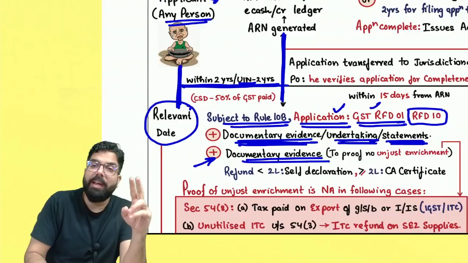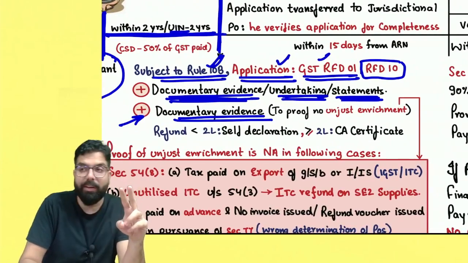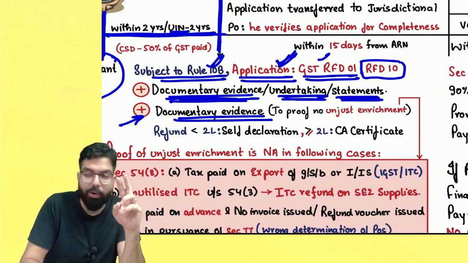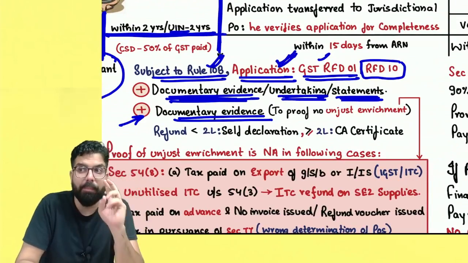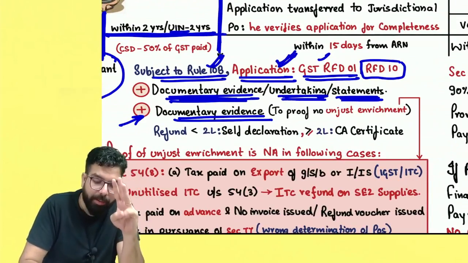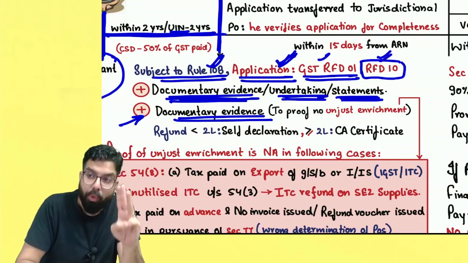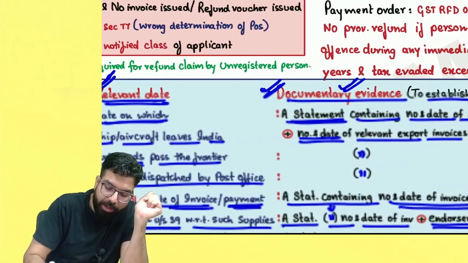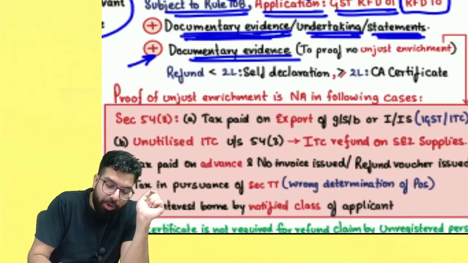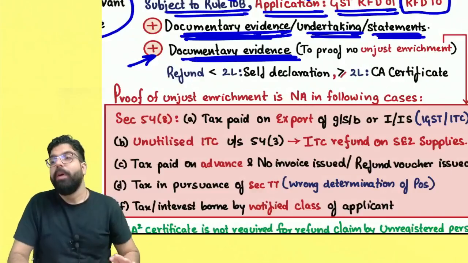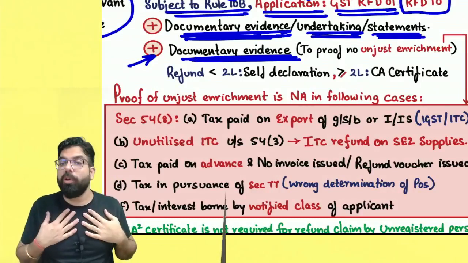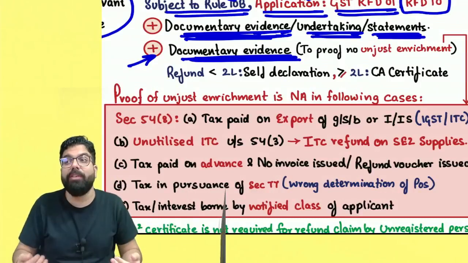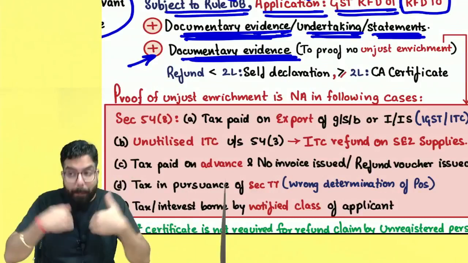Now, whenever you are giving an application, always remember your Aadhaar authentication should be done. Normally, the application goes in GST RFD 01 for everyone, but for a UN holder, Baba, the application goes in RFD 10. And sir, you have to give documentary evidence, which we have already understood. Plus, you also have to give documentary evidence to prove that there was no unjust enrichment. I did not pass on the burden. Sir, the refund is due and the refund is due to me only.